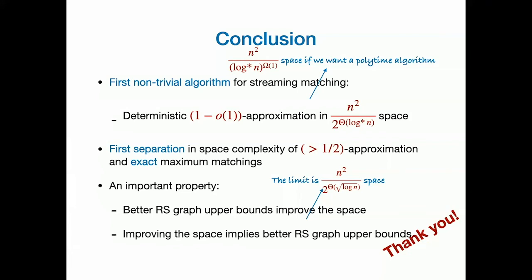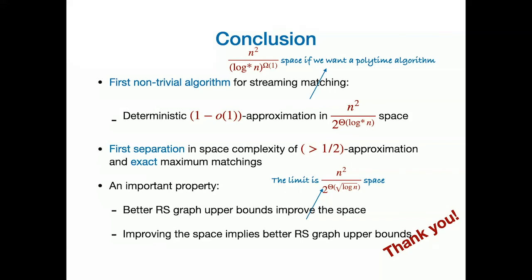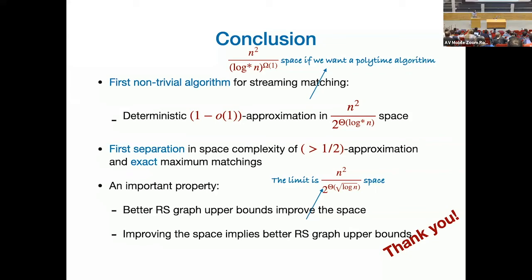Can I ask a question? Sure. Asaf Shapira is on the Zoom asking you a question. Yes, Asaf. Hey, so I just want to make sure that, you said that there is this matching cover thing, this is n square over log star, but then you have the streaming algorithm, which is n square over 2 to the log star. So this doesn't use the matching cover, which is only n square over log star, or it's completely parallel, or it uses it?